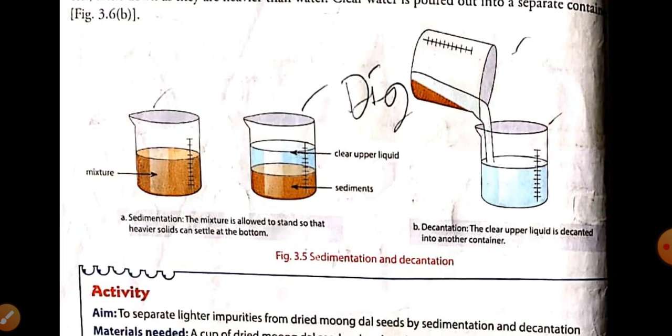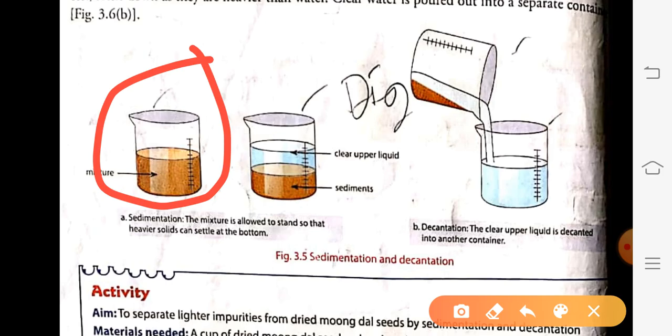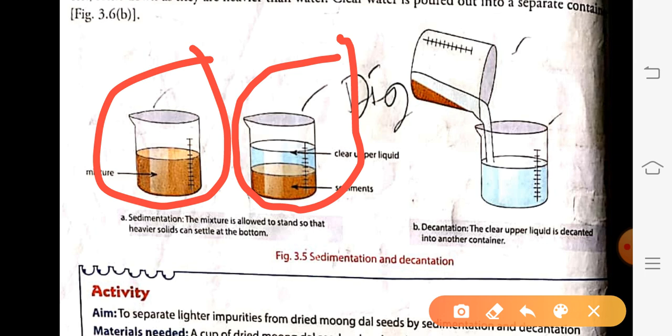Now you can see this is a mixture of impure water. Then it is kept for a few minutes. So you will see the heavier impurities settle down and the pure water comes up. This pure water is called the supernatant.